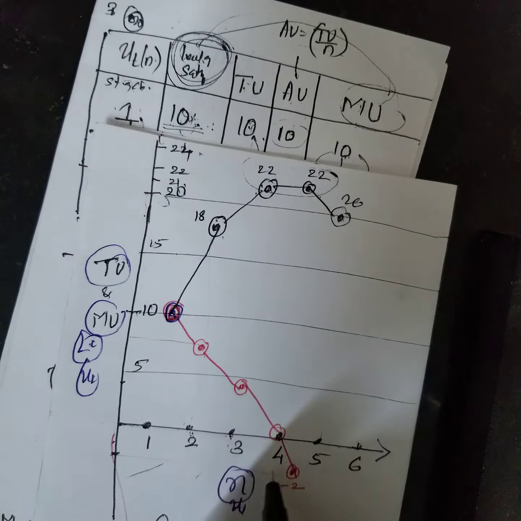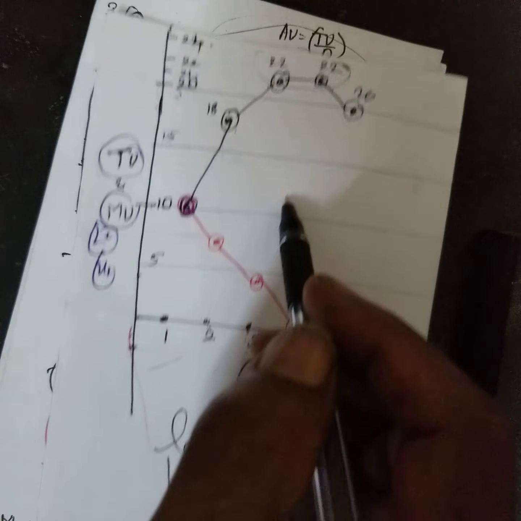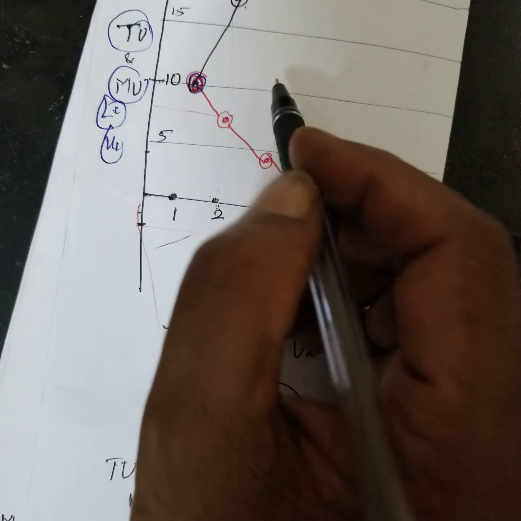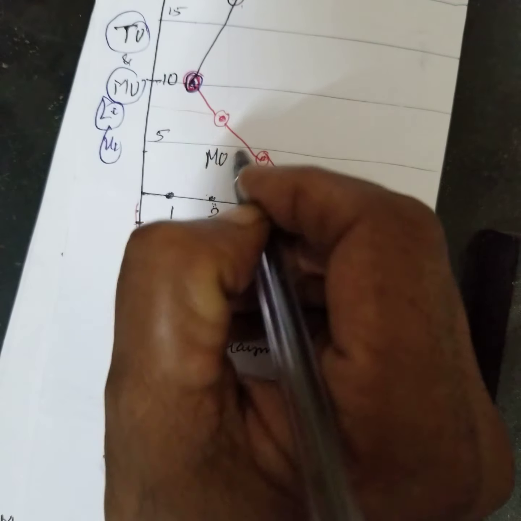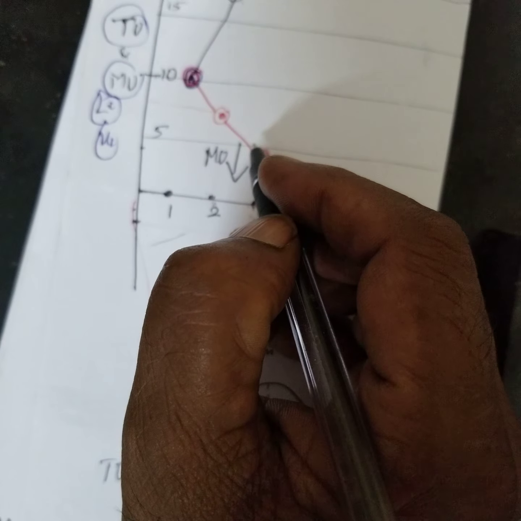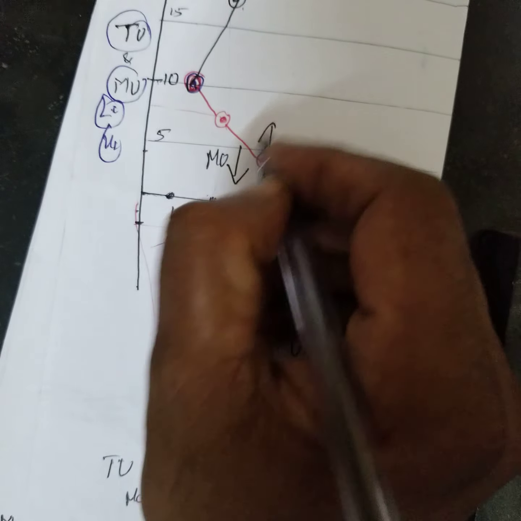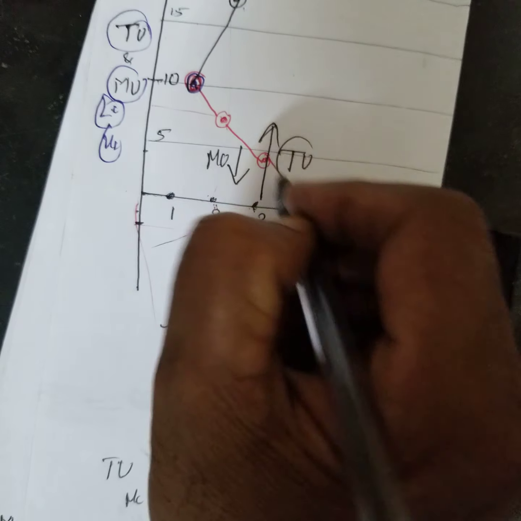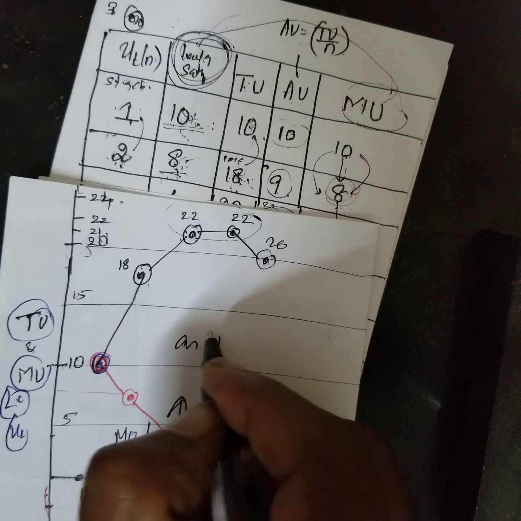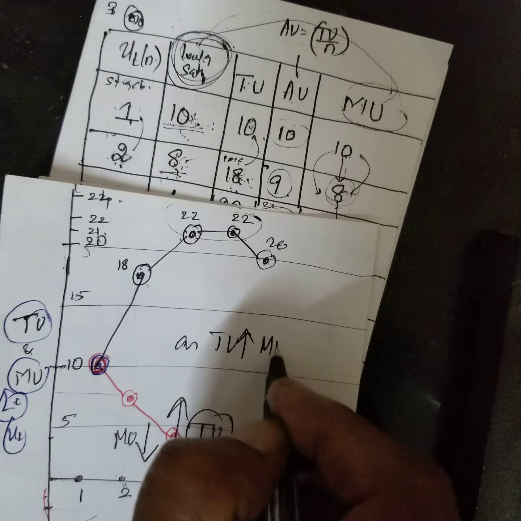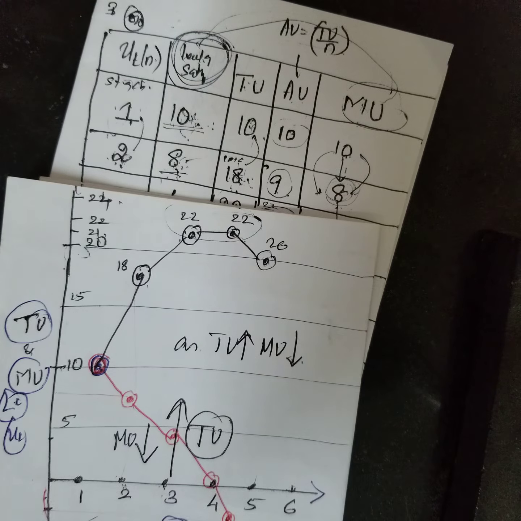The utility decreases. It's shown in the diagram that marginal utility diminishes. Marginal utility diminishes with increase in what? With increase in total utility. That means as the total utility increases, marginal utility decreases.